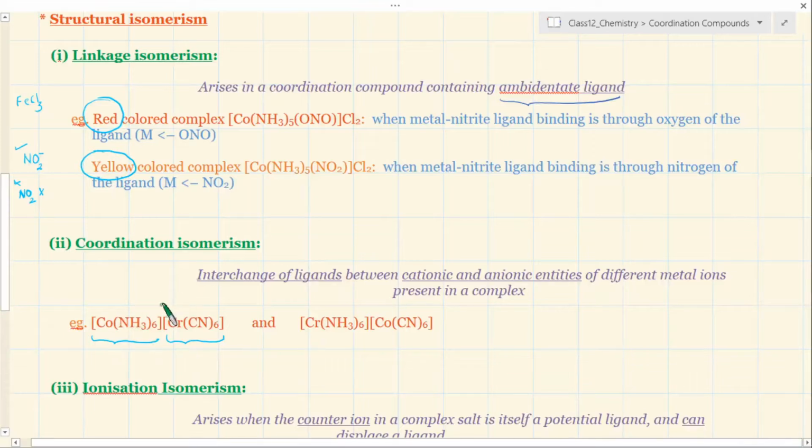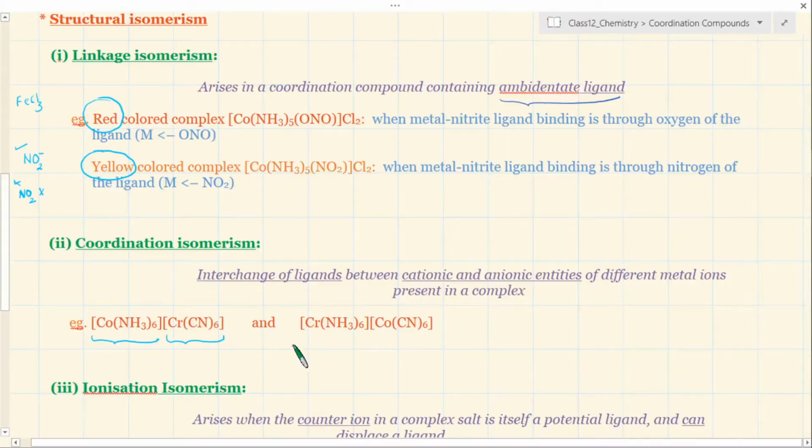If both the metals have affinity for both ligands, then through exchange you can have another compound in which this ligand is bonded to cobalt and this ligand is bonded to chromium, in this particular example. So you get another molecule like this.